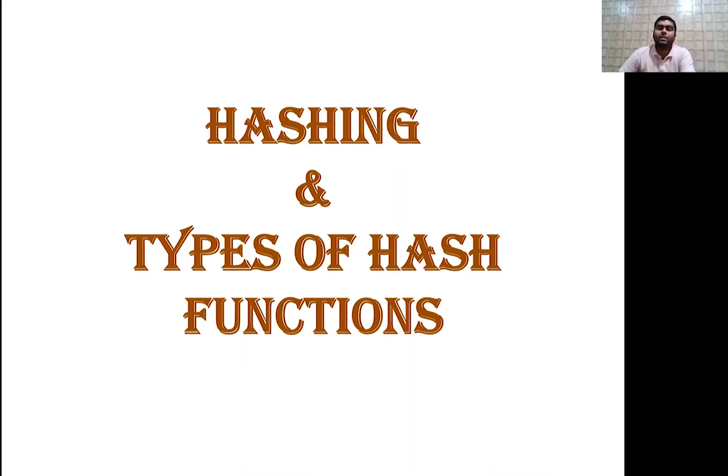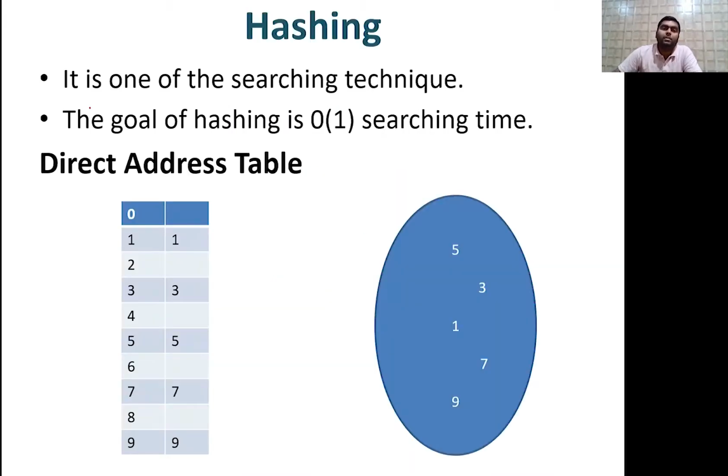So let's start. Hashing is, first of all, one of the searching techniques, as I mentioned already. And the goal of hashing is order of one searching time. The ultimate goal of hashing is constant searching time, meaning whatever key you are searching, you will return it immediately. That is the beauty of this.